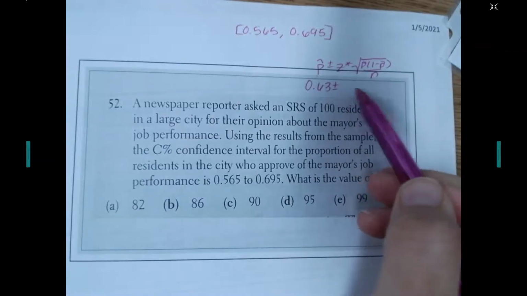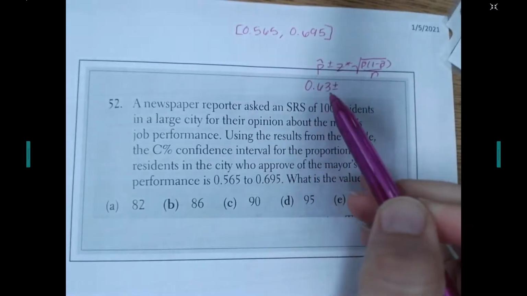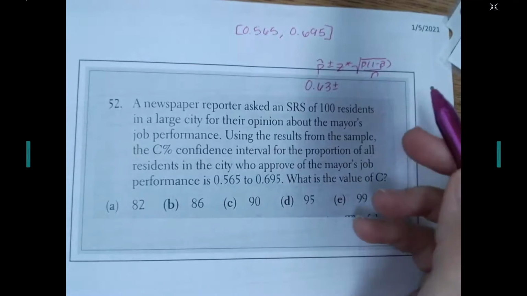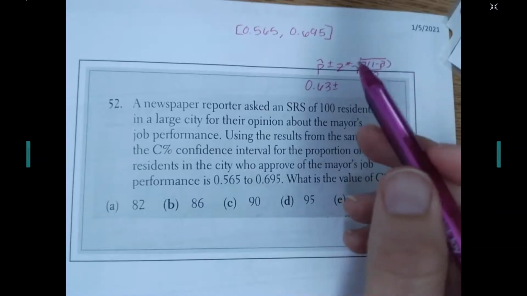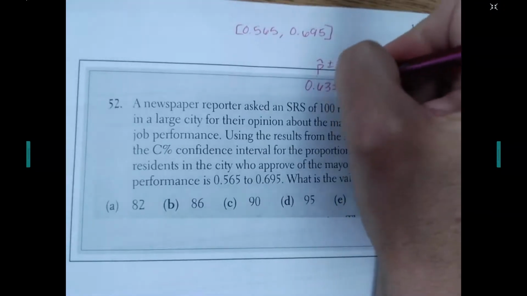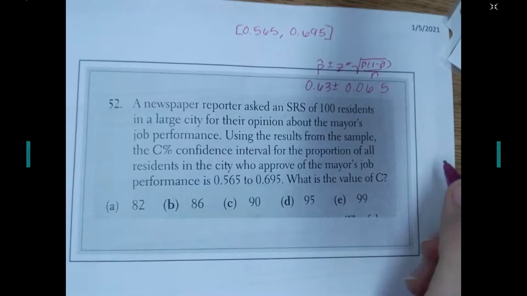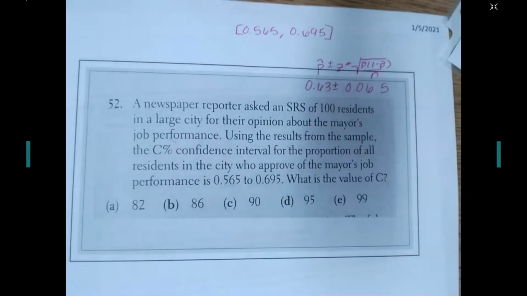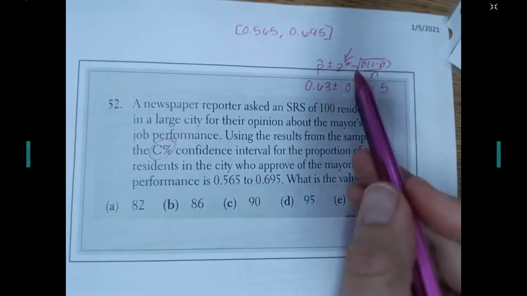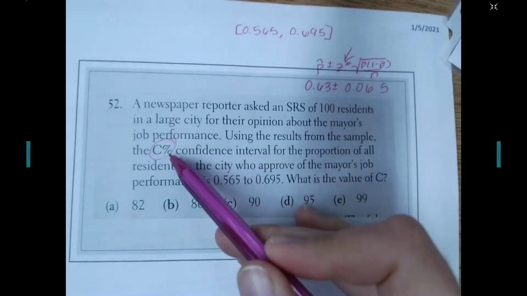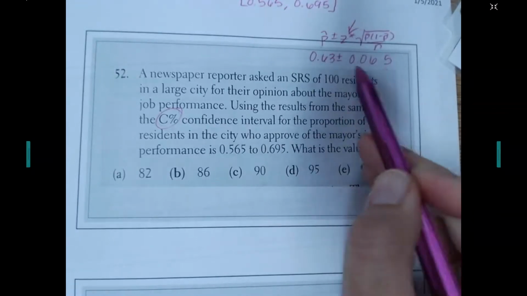Okay, well, what's the margin of error? What am I adding and subtracting from each side? So I could say 0.695 minus that and figure out what I'm adding and subtracting each side. And if you do that, it looks like you are adding and subtracting 0.065. Now it wants to know the confidence level. So how can I figure out the confidence level? Well, how does the confidence level play into this formula? The confidence level affects z star, doesn't it? So if I can figure out what z star equals, then I might be able to figure out the confidence level. I know that everything after the plus or minus is equal to this right here, don't I?